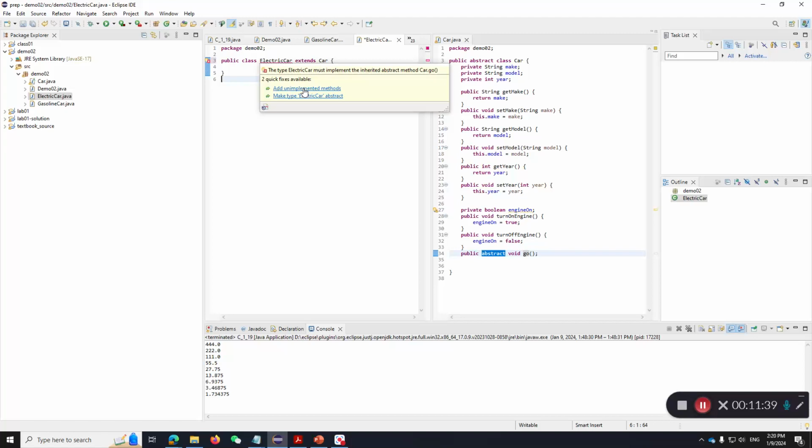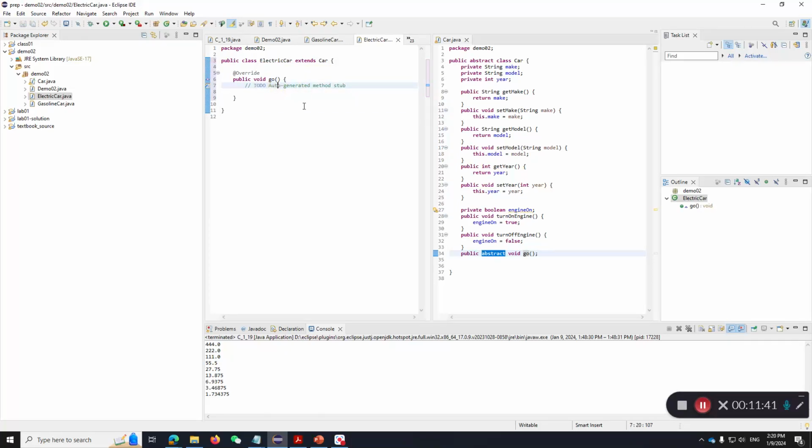Let's say we want to add our implemented method here as well. A GasolineCar can have its own fields. For example, we can create an integer representing, or let's do double, it's better to do double.